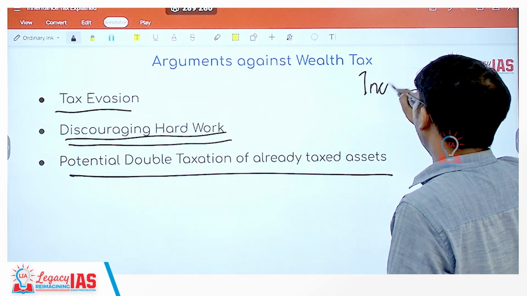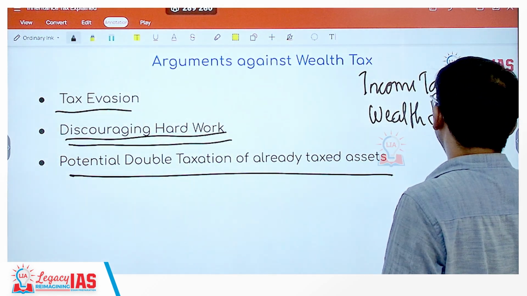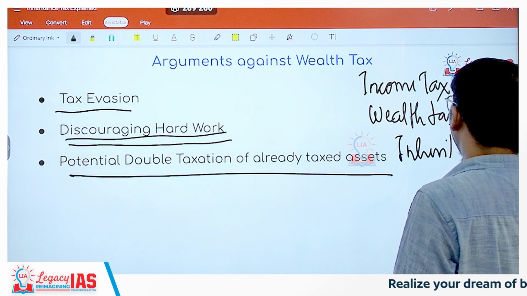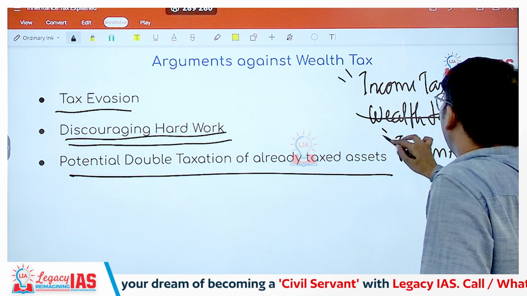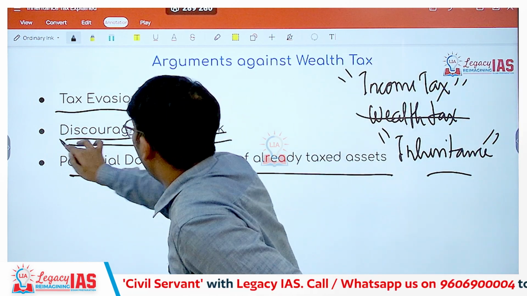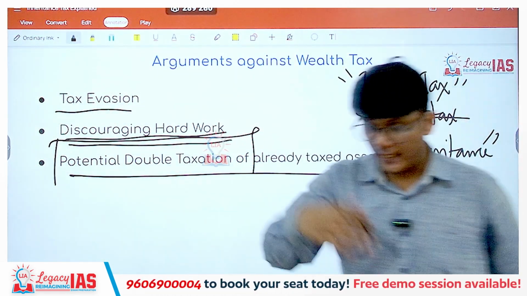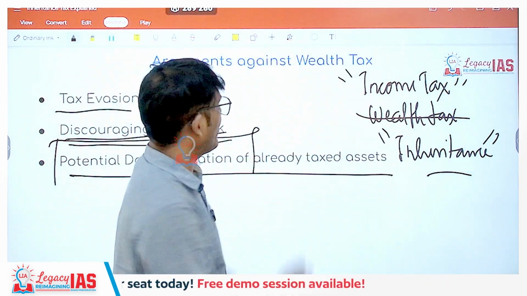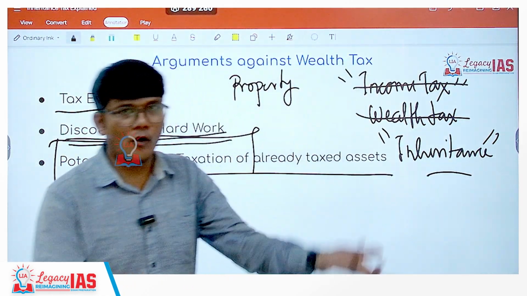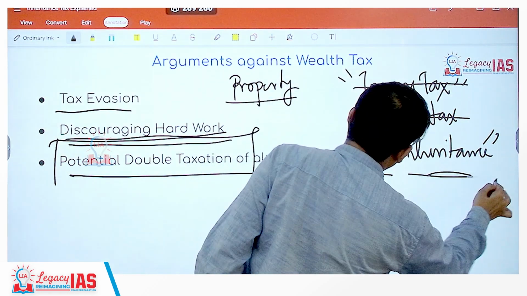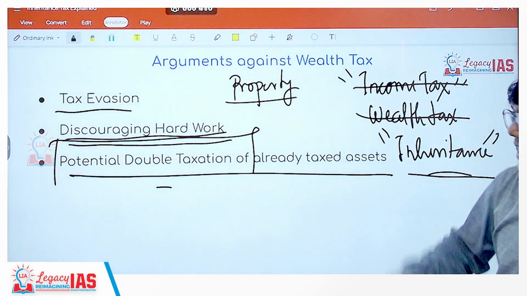So it can be income tax, of course, then wealth tax yearly, then inheritance tax. Anyhow, in India wealth tax is not there, so even then there would be income tax and then further inheritance tax, leading to potential double taxation of already taxed assets. And not just income tax: when you buy property, there is again a property tax. So even if you don't take income tax into account, because we are paying that anyhow, there is property tax plus inheritance tax, hence potential double taxation of already taxed assets. So that would be one of the negatives.